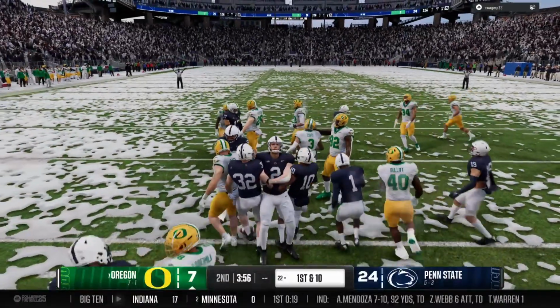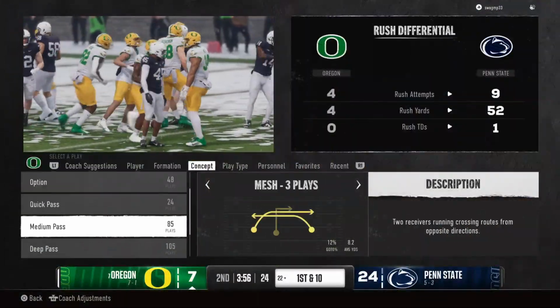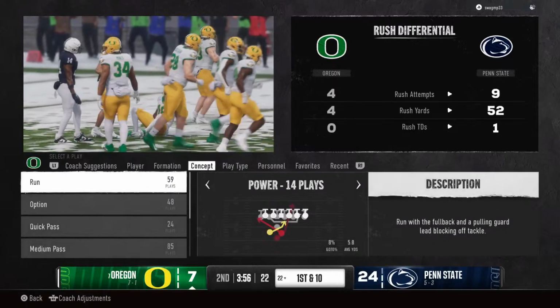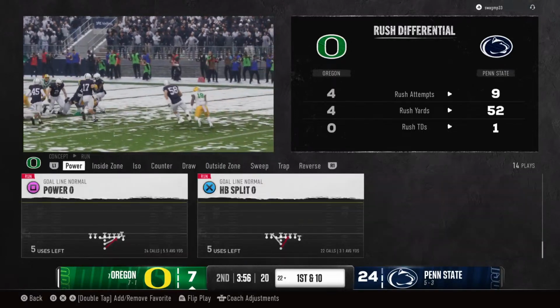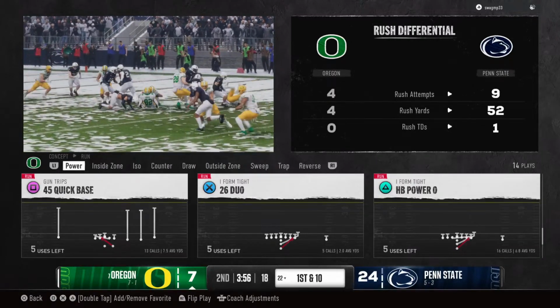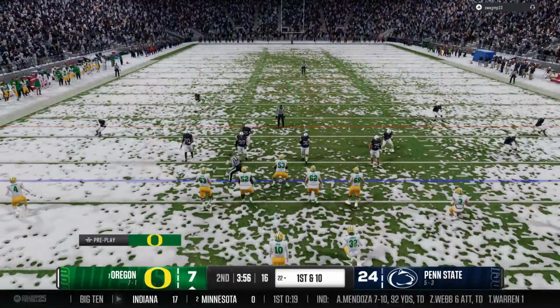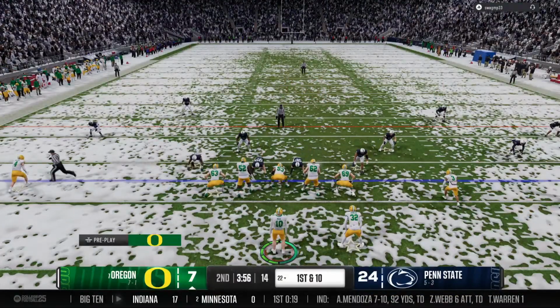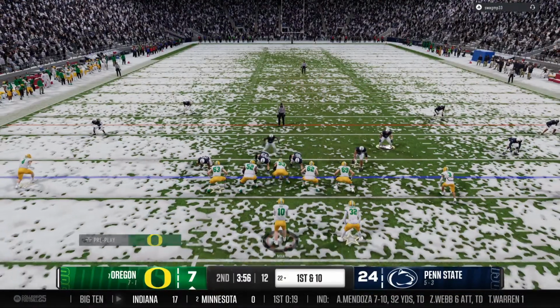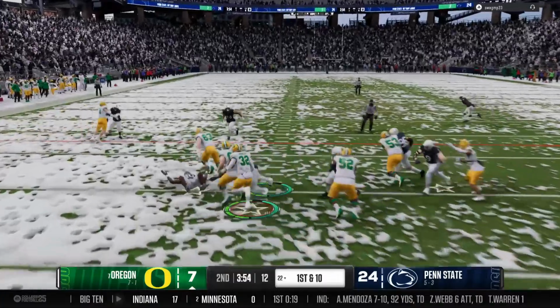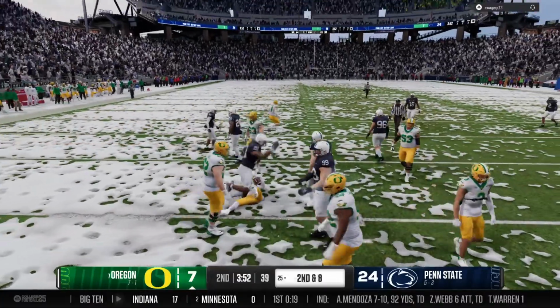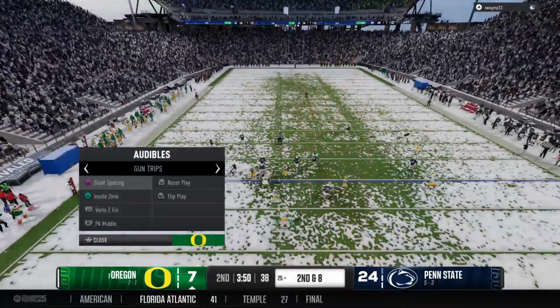They drag him down at the 22. He gambled for the big return out of the end zone and came up a little short. Power, Europe, Power, 45 quick base. And Oregon has it back, and here comes the offense. After giving up that score, now it's incumbent on this offense to kind of get a back and forth going, Jesse, in this game.